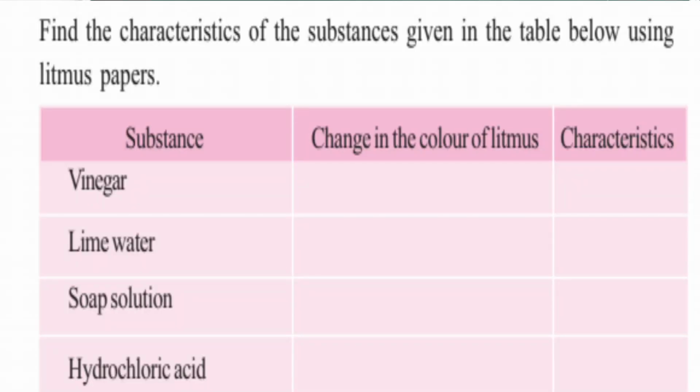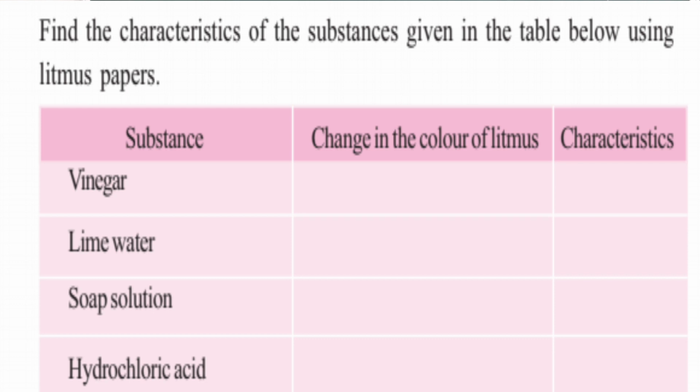Now, in the first page, they have shown a table. Have a look at the table. They are given 4 substances. First one vinegar, second lime water, third one soap solution, fourth one hydrochloric acid. Now vinegar, it contains acetic acid. So which litmus will undergo change? Blue litmus will turn to red.